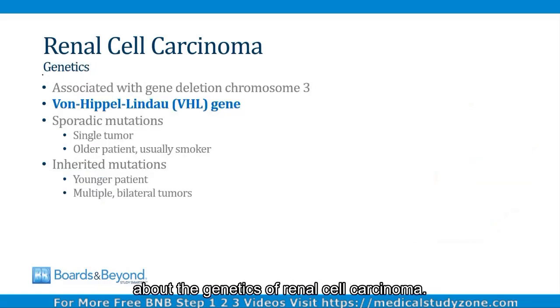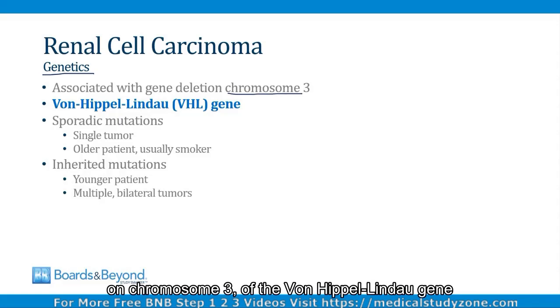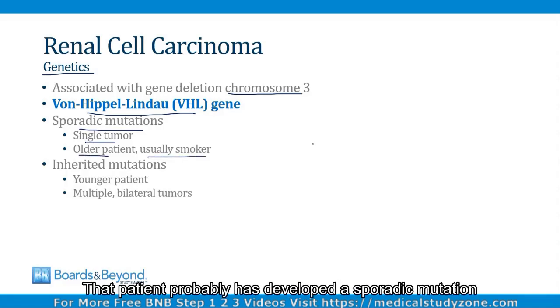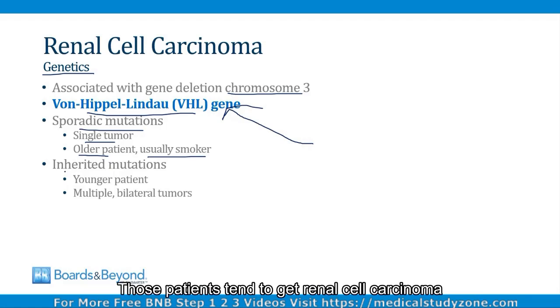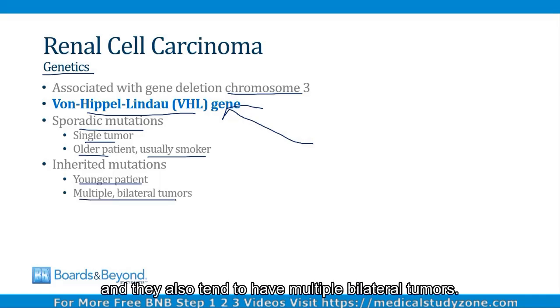Let's talk briefly about the genetics of renal cell carcinoma. Renal cell carcinomas are associated with a gene deletion on chromosome 3 of the von Hippel-Lindau gene, or the VHL gene. Patients who develop sporadic mutations often have single tumors, and this is your typical older patient who's usually a smoker. That patient probably has developed a sporadic mutation of the VHL gene. Some patients inherit a VHL gene mutation. Those patients tend to get renal cell carcinoma at a younger age, and they also tend to have multiple bilateral